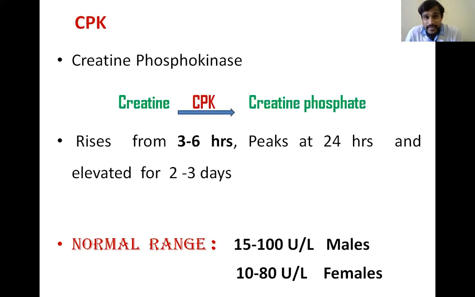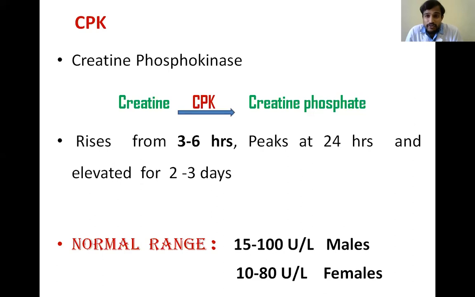And CPK, creatine phosphokinase. This is another enzyme which converts creatine to creatine phosphate. This creatine phosphate is a rapidly mobilizing donor for high energy phosphate. It is a reservoir for the high energy phosphate which is required for the synthesis of ATP.